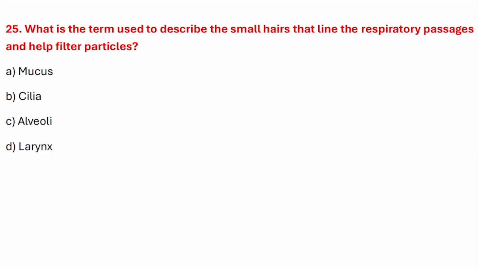Question number twenty-five. What is the term used to describe the small hairs that line the respiratory passage and help filter particles? Correct answer is option B, cilia.